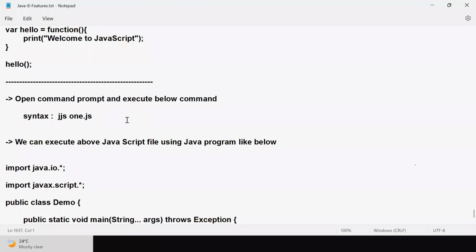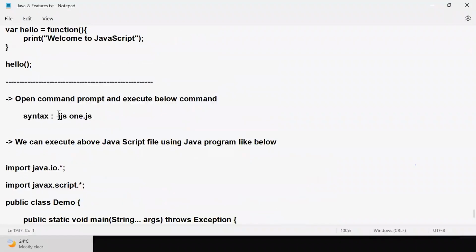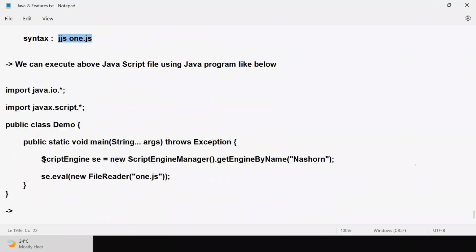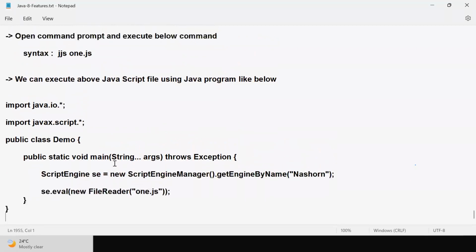That is the change introduced in the 1.8 version. So this is the JS file. You can run it directly using the JVM, or you can run it through Java also by using the script engine. Using script engine, I'm loading the Nashorn engine. Using that Nashorn engine, I'm loading the JavaScript file, giving that file as input and executing it. Okay, guys. Good, perfect. Next one.